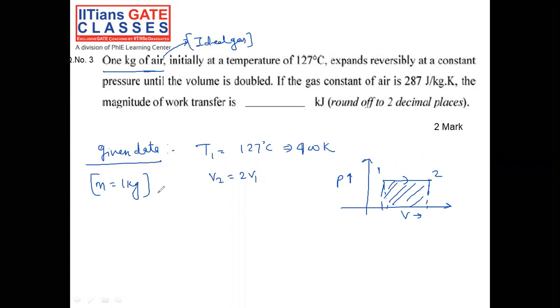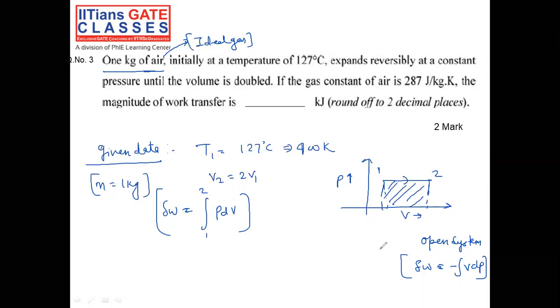So we are going to find the work done by PdV, and that is valid for a closed system. That is not valid for an open system. For an open system, let me write, delta W you can find as minus V dP, and that is going to be projected on the pressure axis. But as of now, it is not given, so we can project on the V axis, that is, closed system.